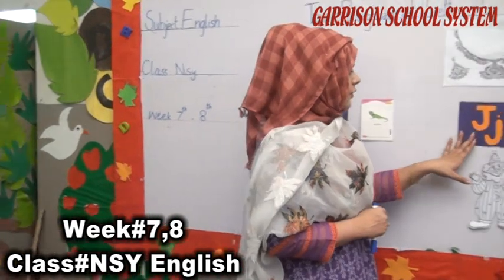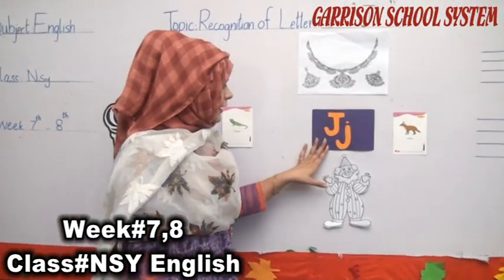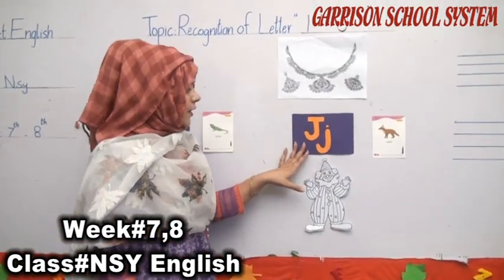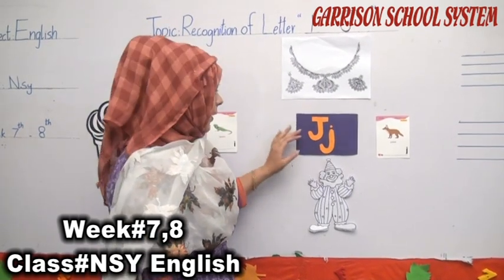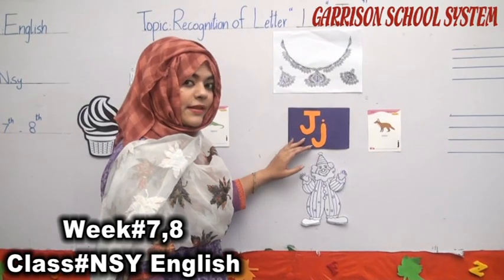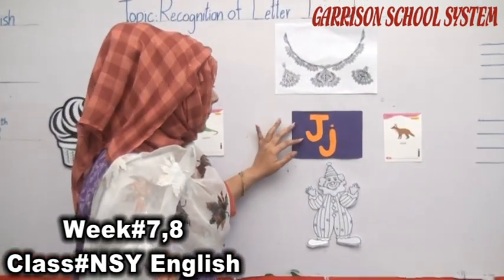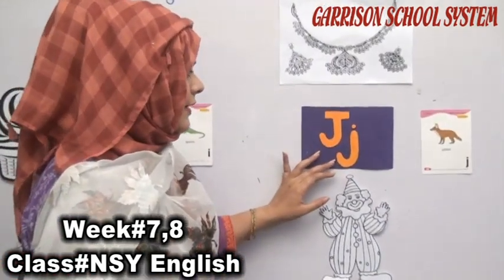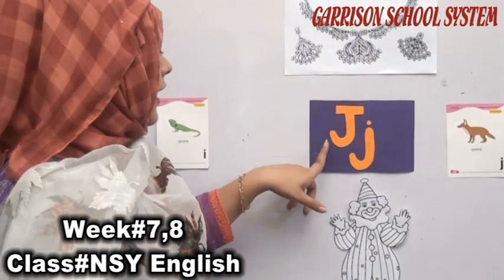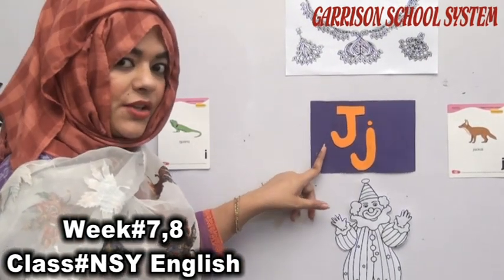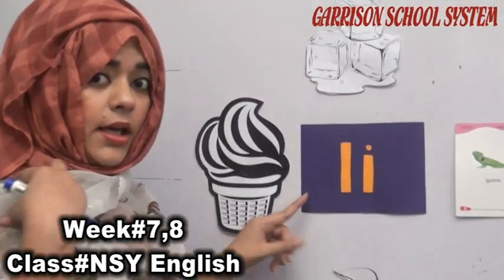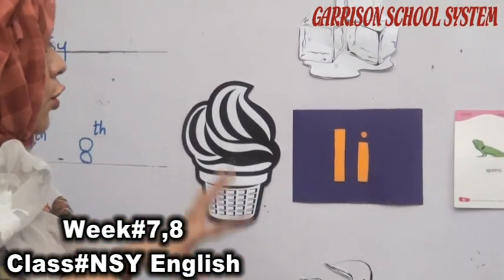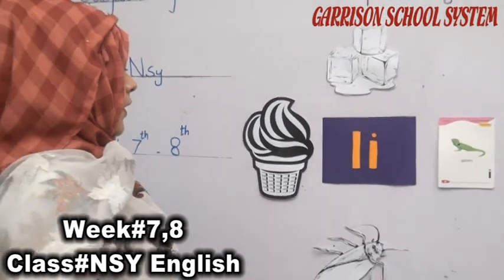So we have the other letter that is called J. Uppercase letter J, lowercase letter J. So it's a J. And it's an I. We can make a lot of things with I.